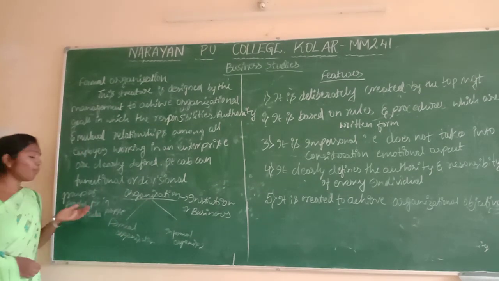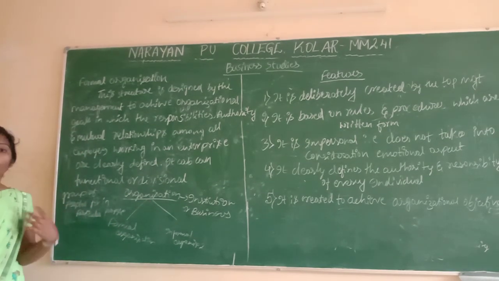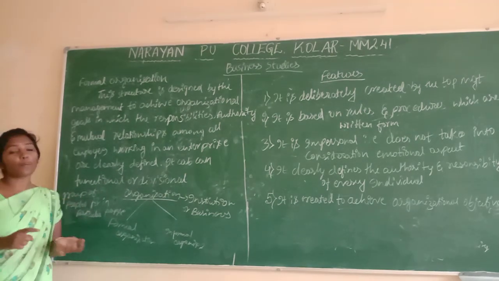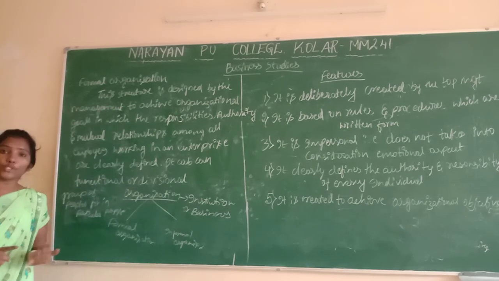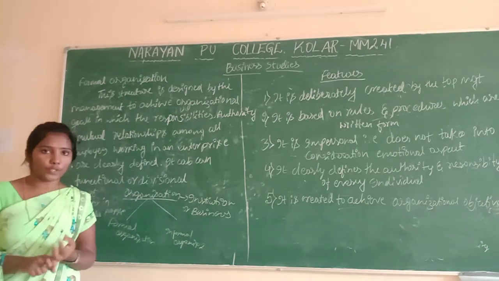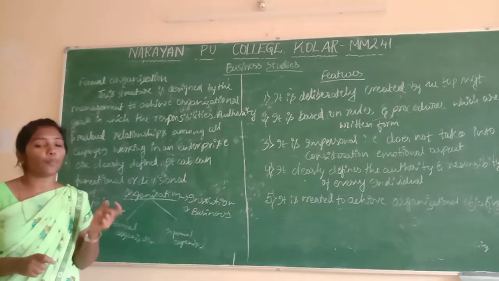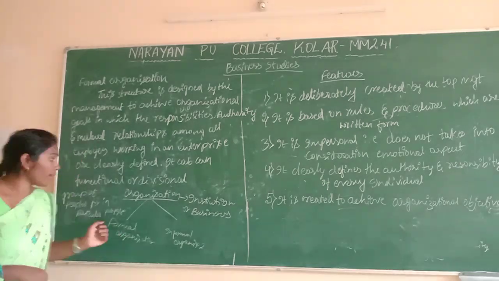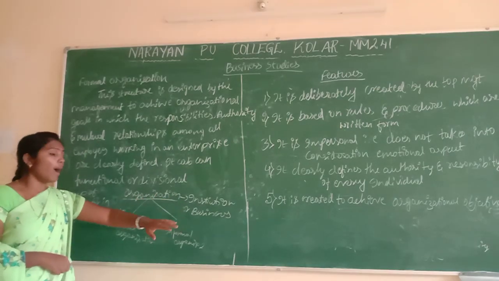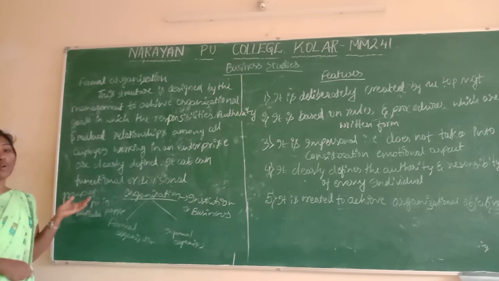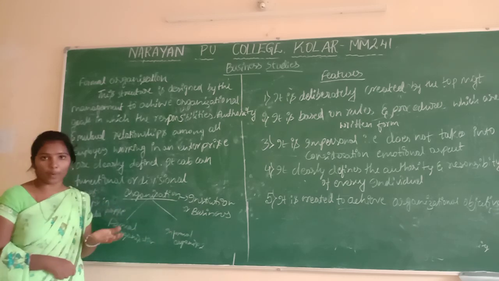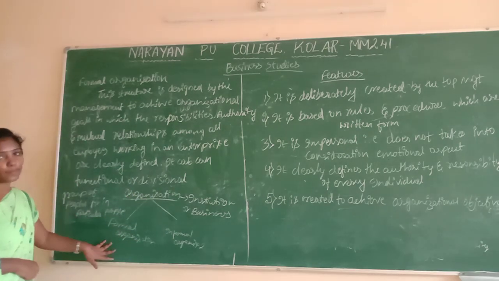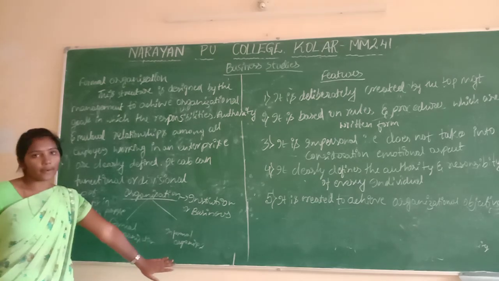Organization means a group of people for the purpose of achieving the organizational goals and objectives. A group of people with a particular purpose, to achieve the organizational goals, is called an organization. Organization means institution or business. In that we will see the types: formal organization and informal organization.